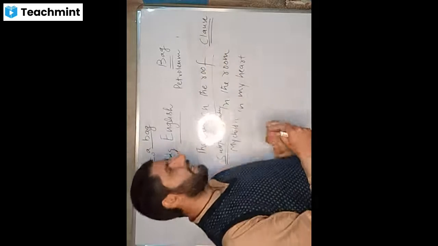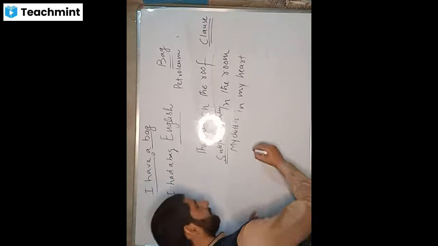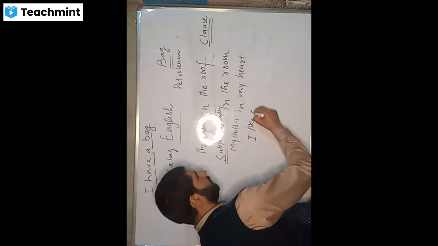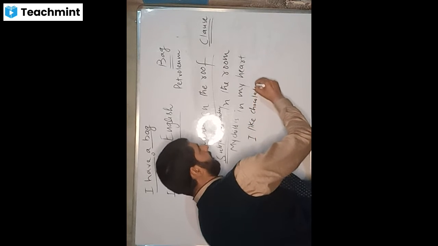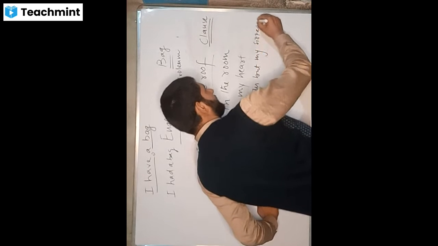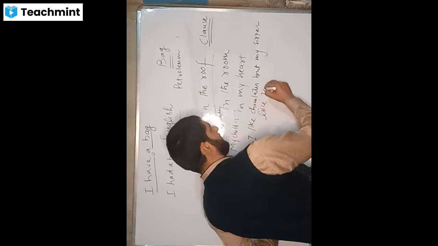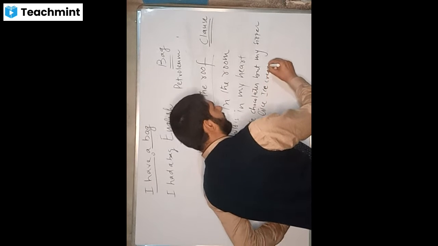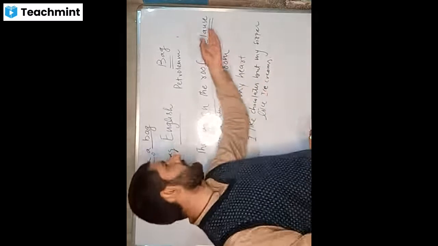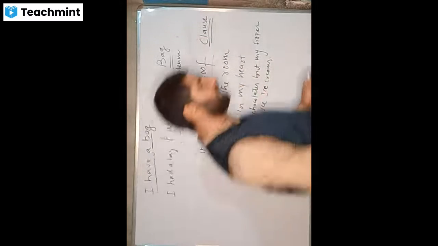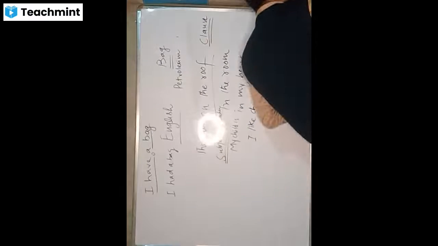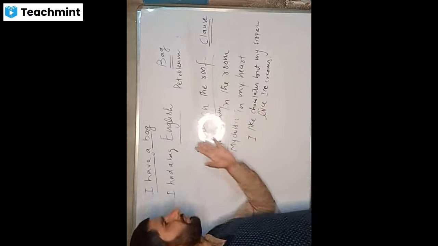So I was saying clause. For example, I will say like this: I like chocolates, but my sister likes ice creams. This is a sentence. It is a bit longer sentence. Now, a clause is a part of a sentence. It is a part of the bigger sentence, which has its own subject and predicate.